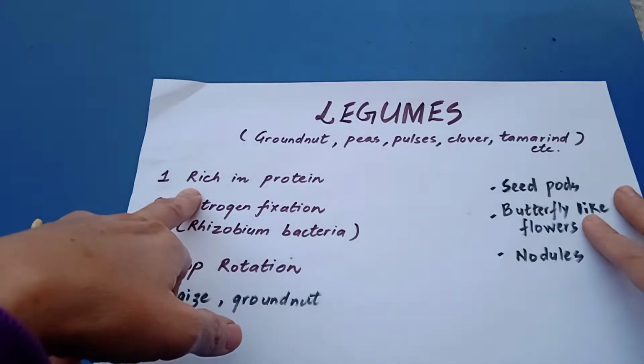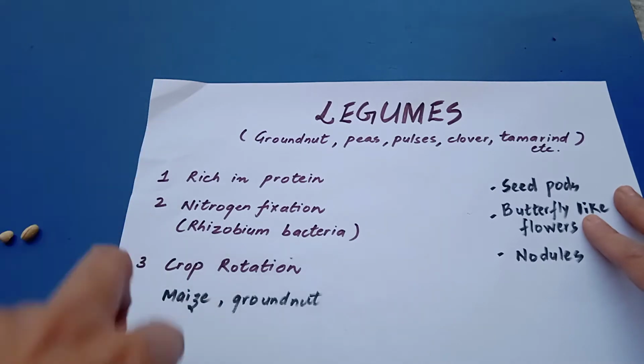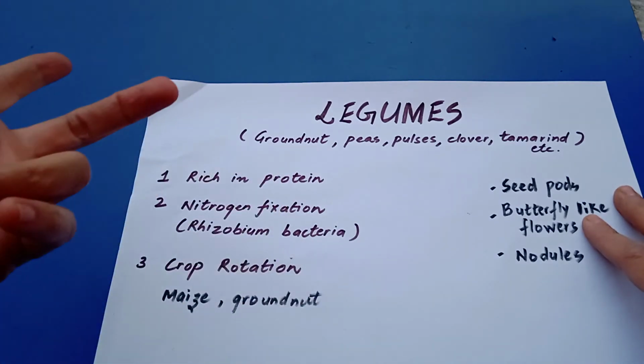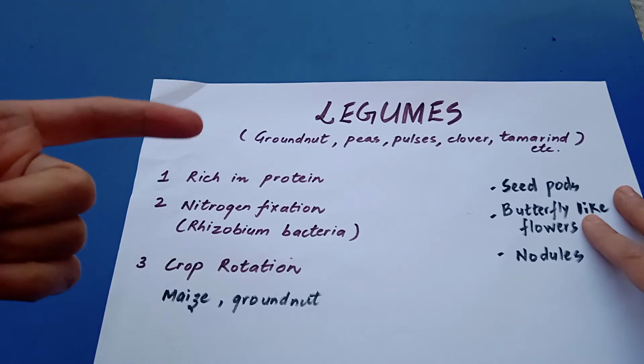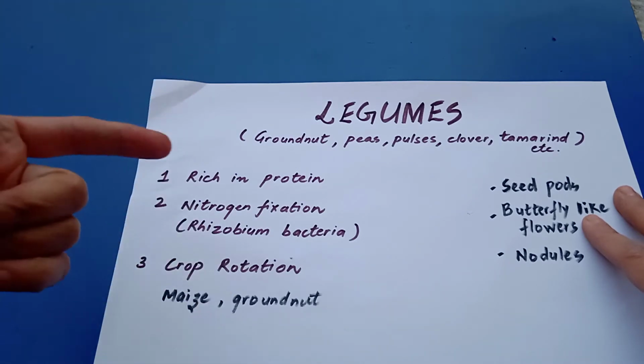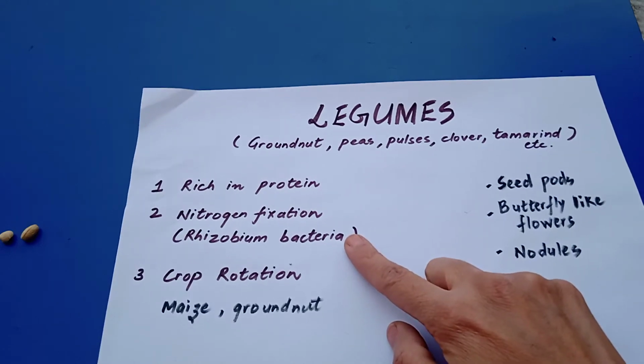We all need protein to build our body. You all know that proteins are body building stuff. Okay, so we need proteins to build our body. And where do we get these proteins from? We will get these proteins from legumes only. Then another point I have written is nitrogen fixation.